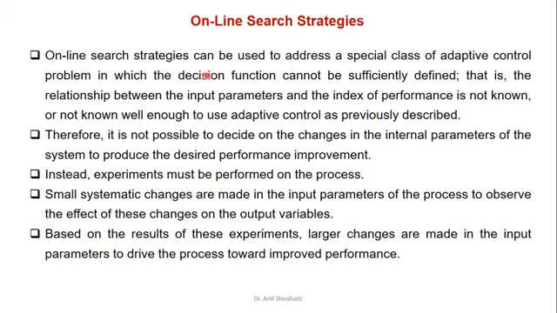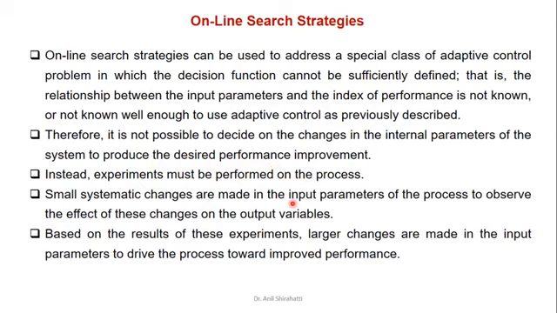The next one is online research strategies. Online research strategies can be used to address a specific class of adaptive control problem in which the decision function cannot be sufficiently defined. The relationship between the input and the output index performance is not known. Therefore, we cannot use adaptive control as previously described. It is not possible to decide the changes in the internal parameters of the system to produce the desired performance improvement. Instead, experiments must be performed on the process.